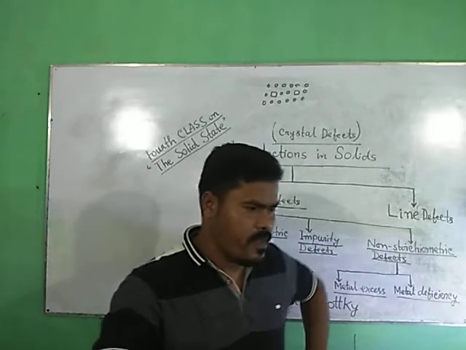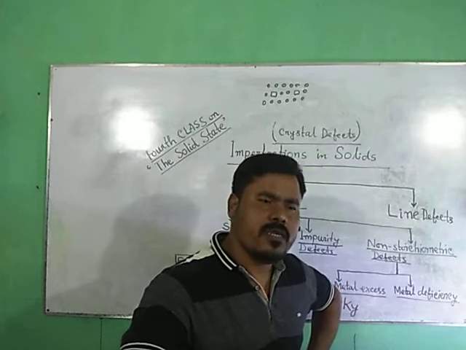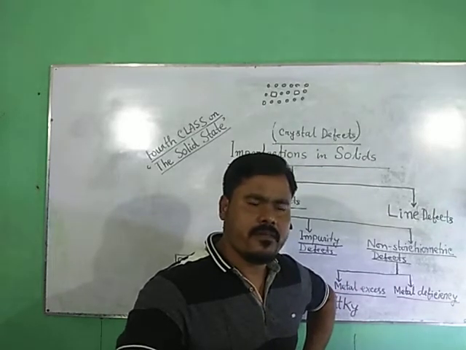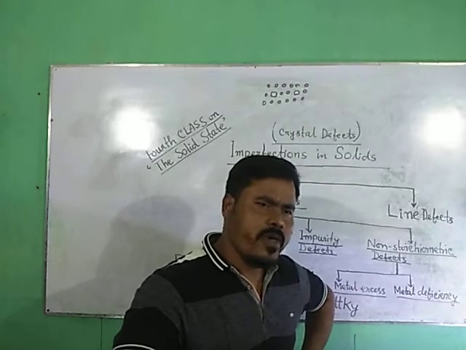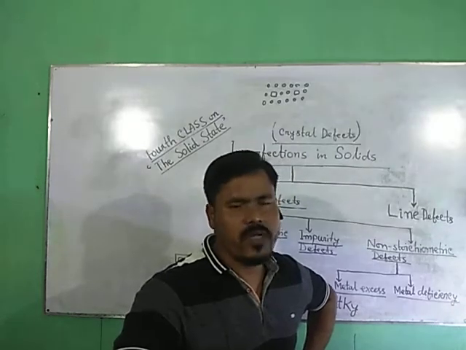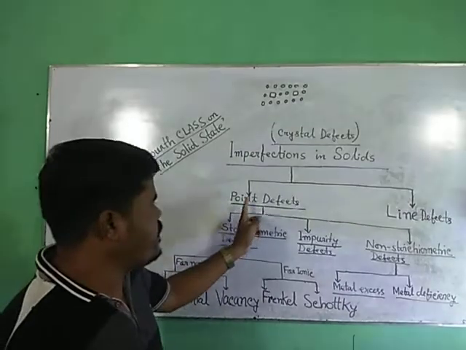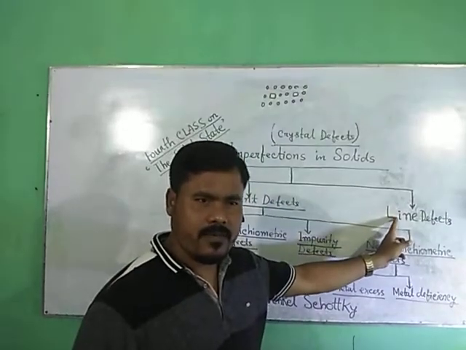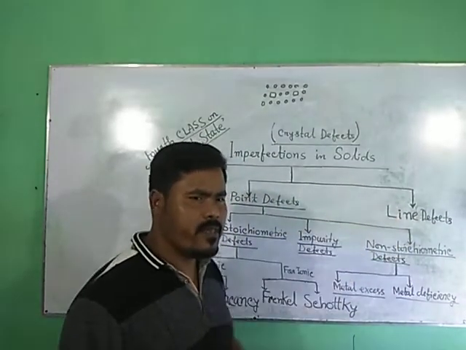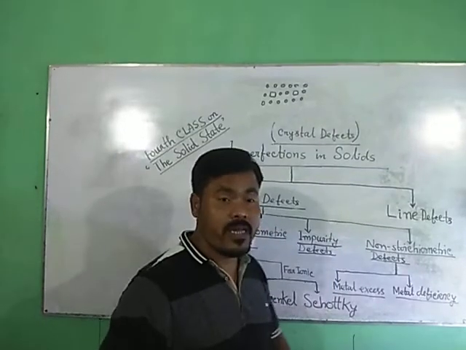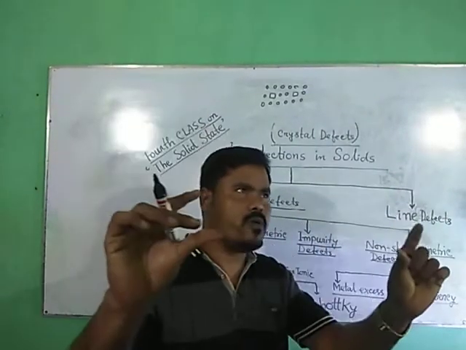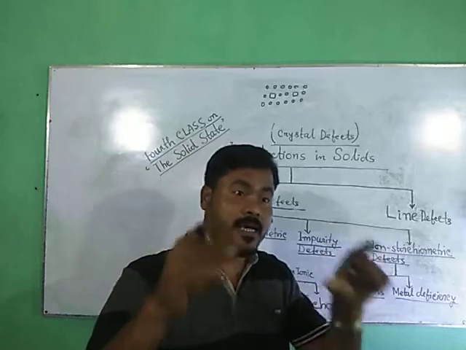When we discuss defects, broadly we can classify defects into two types. These are point defects and line defects. What is a point defect? Point defects are the irregularities around a point or an atom in the crystalline solid.